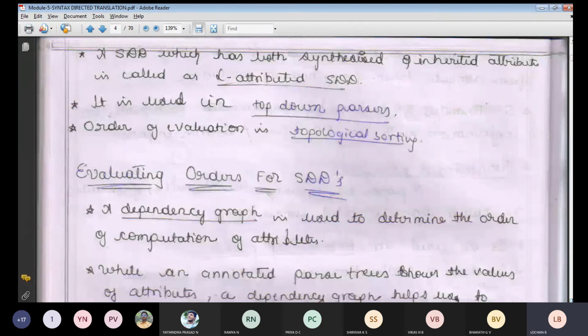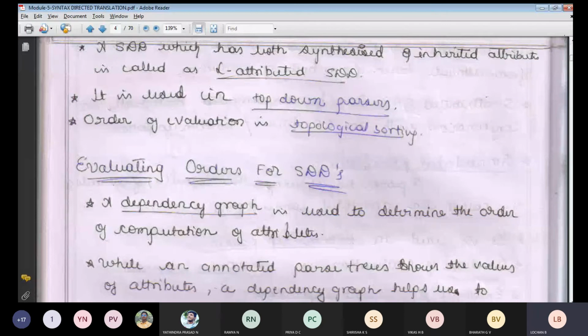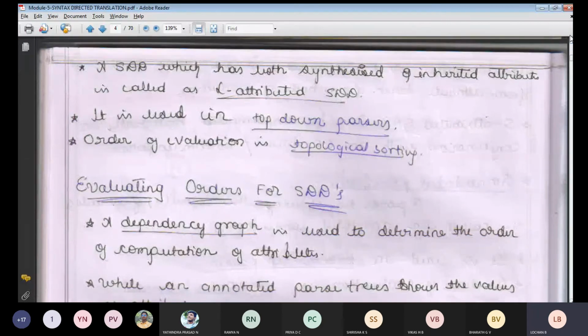So next, an SDD, a syntax directed definition, which has both synthesized as well as inherited attributes, we used to call an L-attributed SDD. We know that we have two types of SDD, one is S and one more is L. In the L, we will be looking at both things, synthesis and inheritance. But in the S, we concentrate only on synthesized attributes.